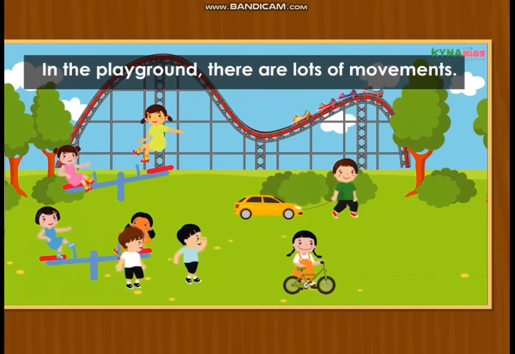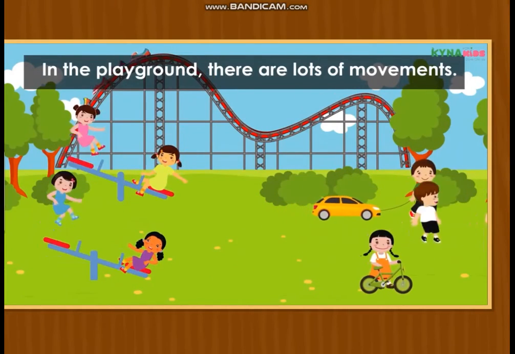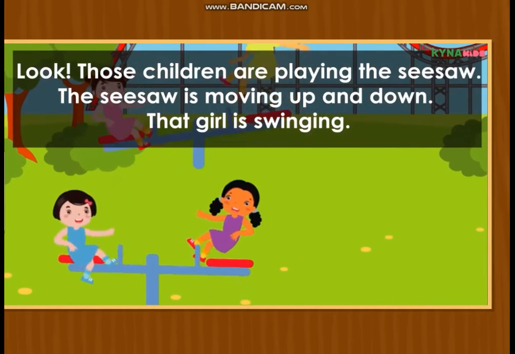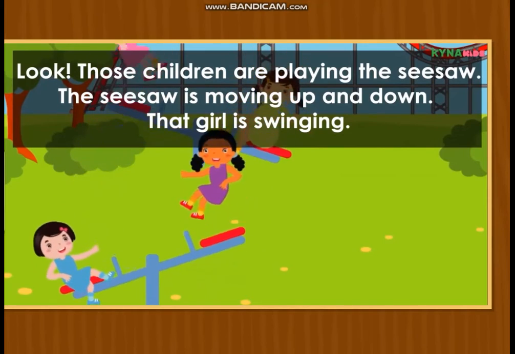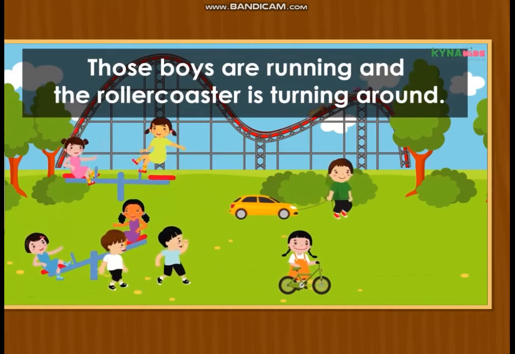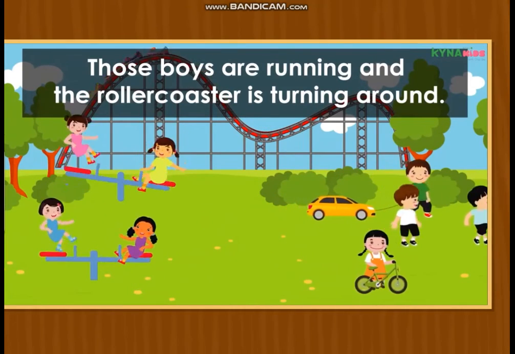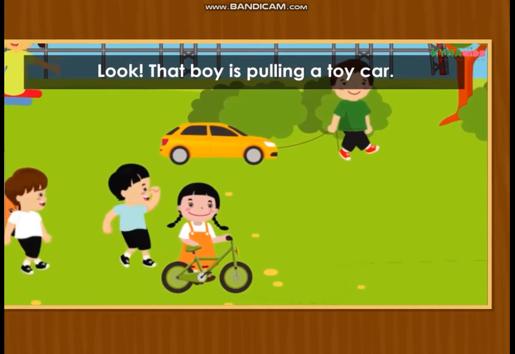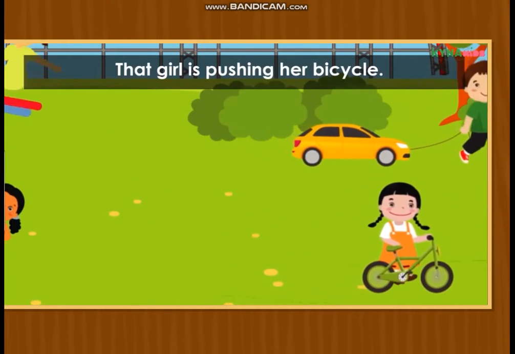In the playground, there are lots of movements. Look, those children are playing the seesaw. The seesaw is moving up and down. That girl is swinging. Those boys are running, and the roller coaster is turning around. Look, the boy is pulling a toy car. That girl is pushing her bicycle.